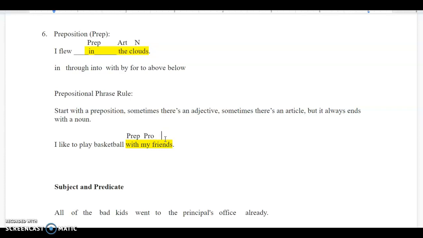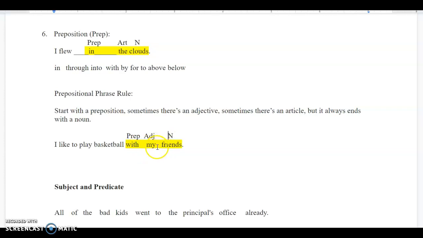So we know friends is a noun because that's what the prepositional phrase ends with. So my could only be two things: an adjective or an article. It's definitely not an article because it's not a, an, or the. So that means it is an adjective. So my is an adjective.